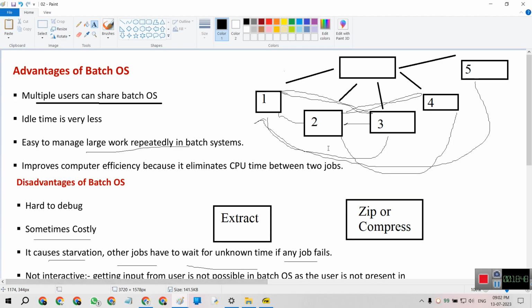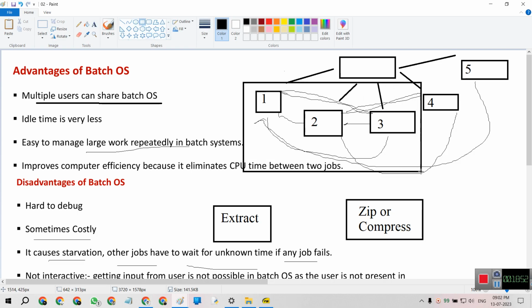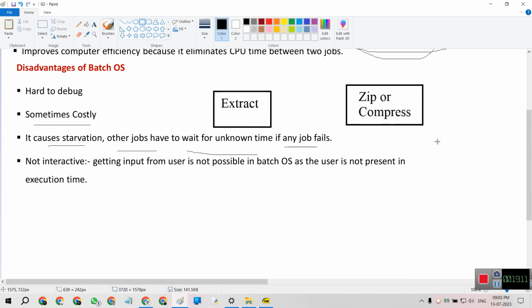For example, 1, 2, 3 are processing with a new batch file. So 4 and 5 are added to the queue, waiting for the 1, 2, 3 jobs to be executed or to fail. For example, if 1 and 2 fail, then the third also will fail because it is a batch file. So 4 and 5 have to wait for their running process state.